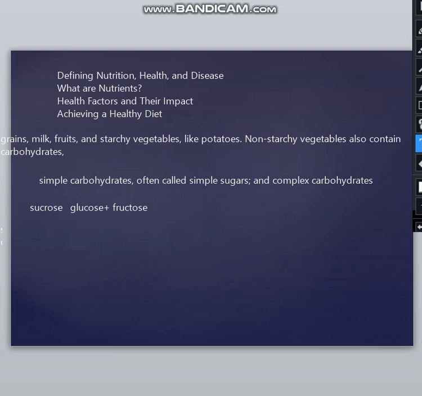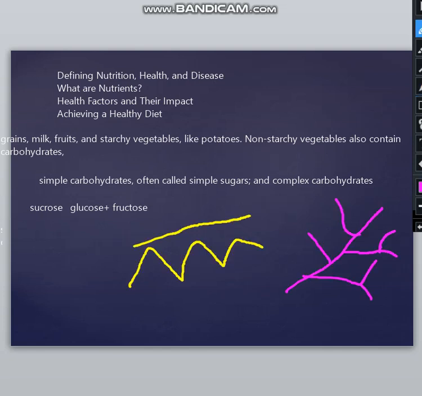Complex carbohydrates are basically long chains of simple sugars. It can be a branched chain or an unbranched chain. Here I've drawn two pictures.